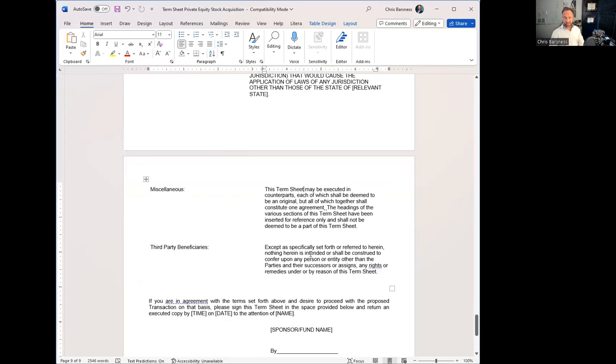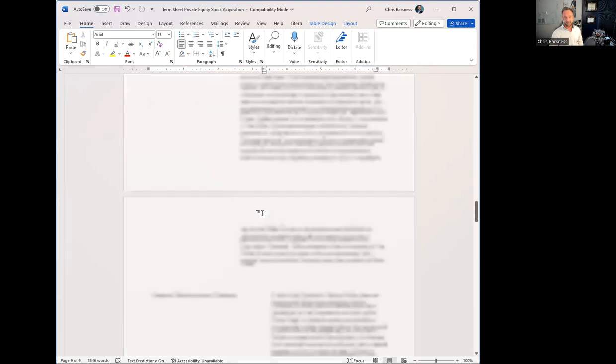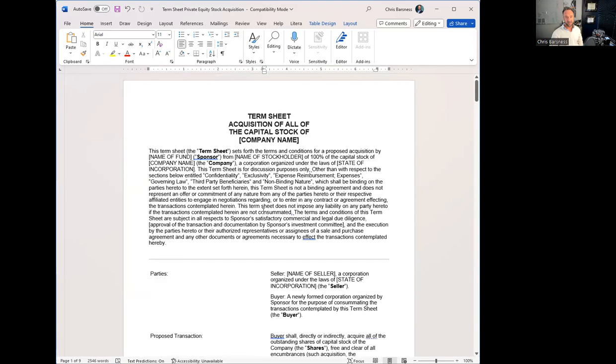Then there's sometimes some miscellaneous stuff. This one talks about how this can be signed in counterparts, meaning you don't have to sign the exact same document, the same original. Sometimes there are third-party beneficiaries to a contract, and then you sign it. So this is a pretty straightforward stock purchase term sheet, where you would have a stock purchase agreement drafted after that. So those are some of the basics.